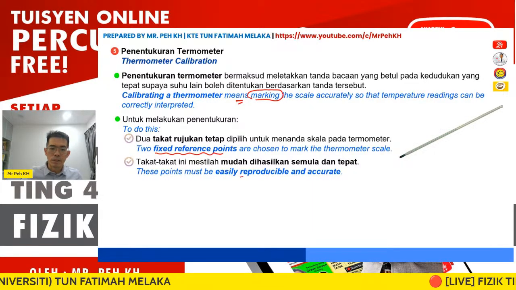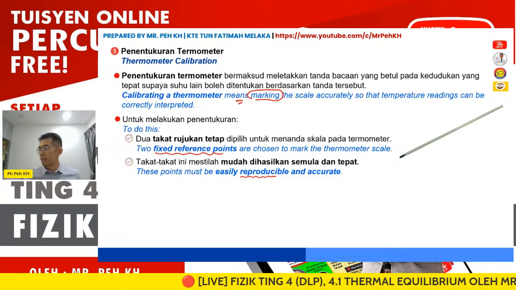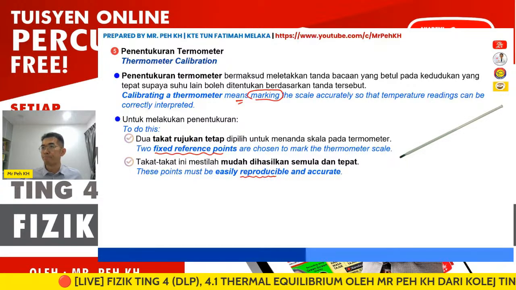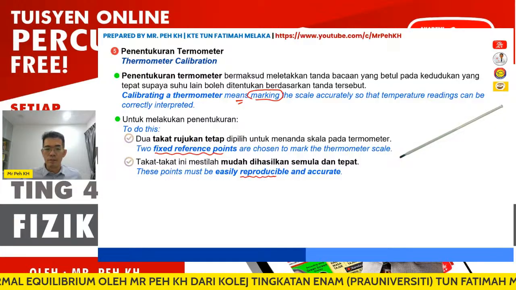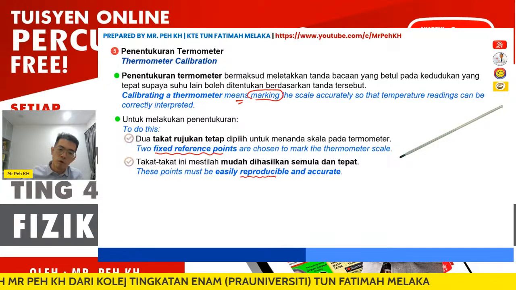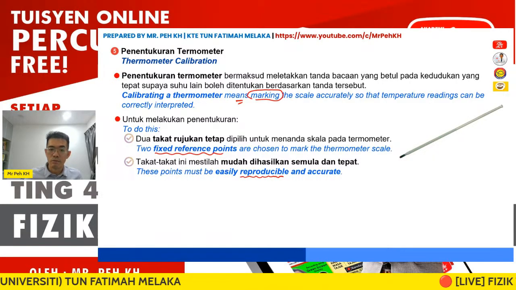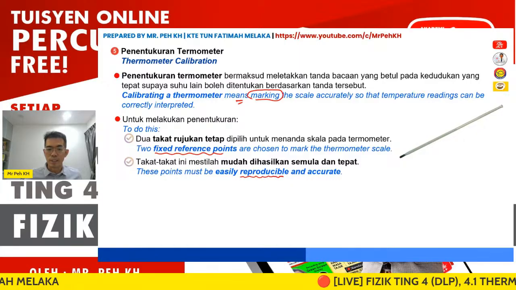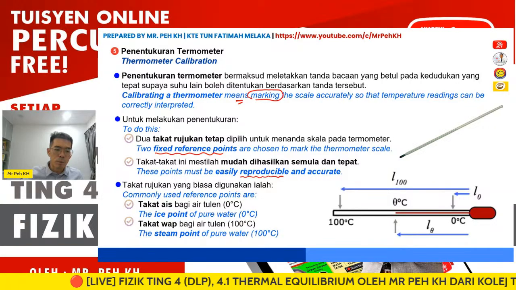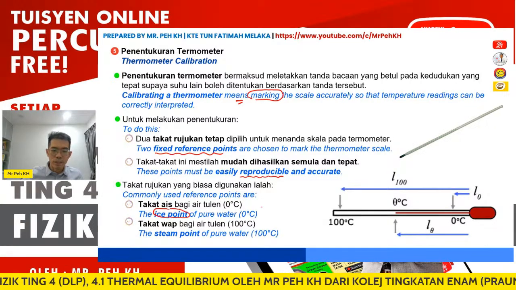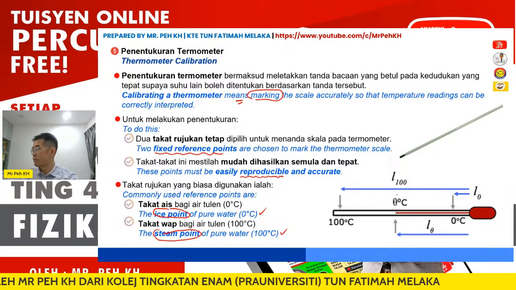For example, we use the melting point of ice and the boiling point of water. The temperatures for the melting point of ice and the boiling point of water are always fixed, so we can easily reproduce the same reading. Commonly we use the ice point of pure water, which is 0 degrees Celsius, and the steam point of pure water, which is 100 degrees Celsius, as the reference points.